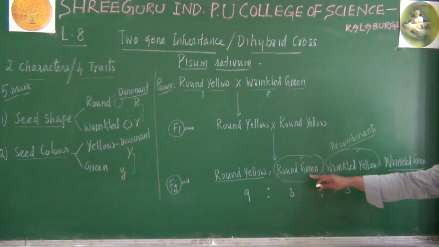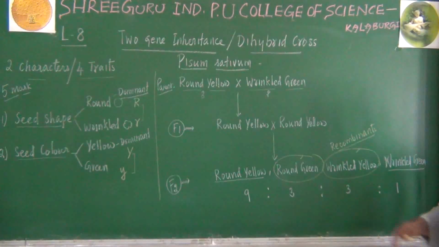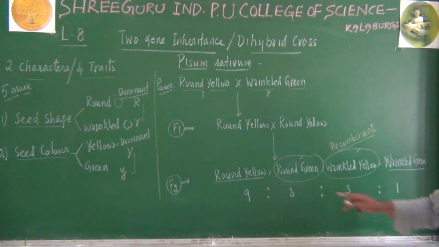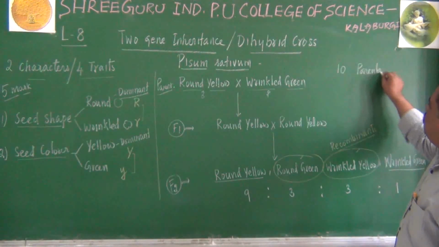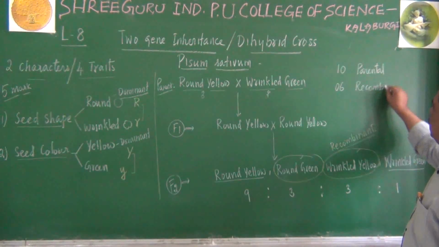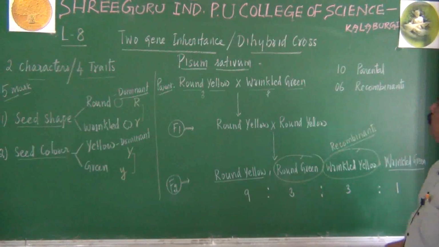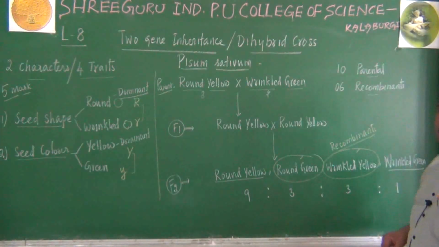But now remember, this is the first time where new characters have appeared in the offspring generation. We have never taken round green. We never used wrinkled yellow. But they appeared in the 3:3 ratio. So out of this 9:3:3:1, you can just imagine 10 are parental in nature, and the remaining 6 are recombinants in nature. Remember this point. How many recombinant varieties are produced? 6 in ratio. 10 are parental ratio, 6 are recombinant.